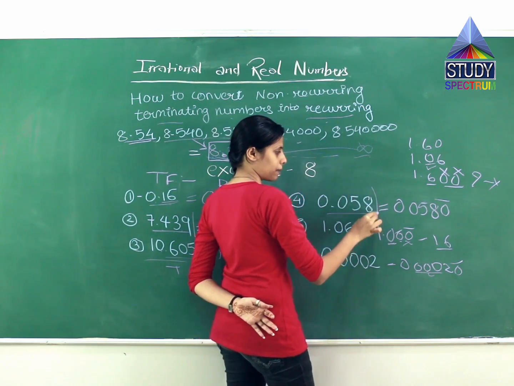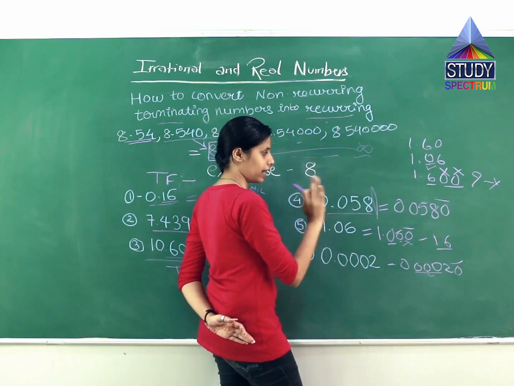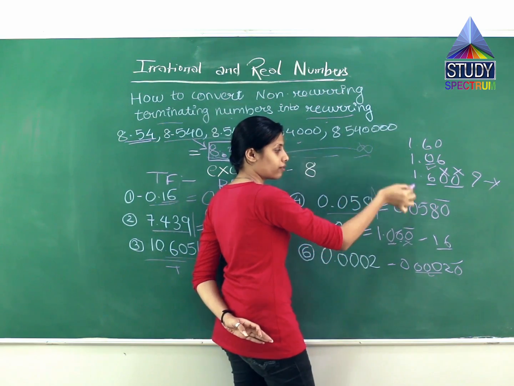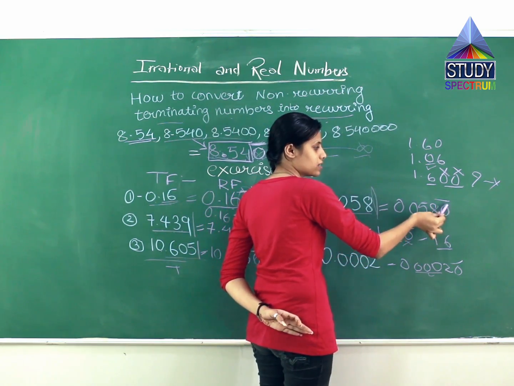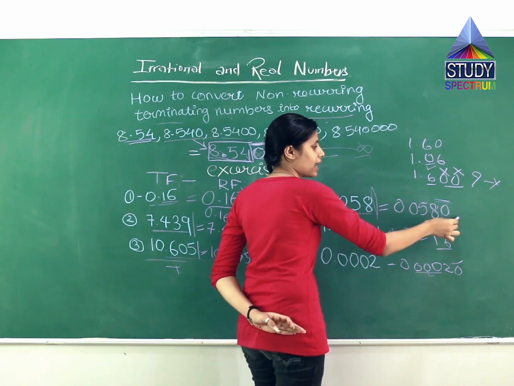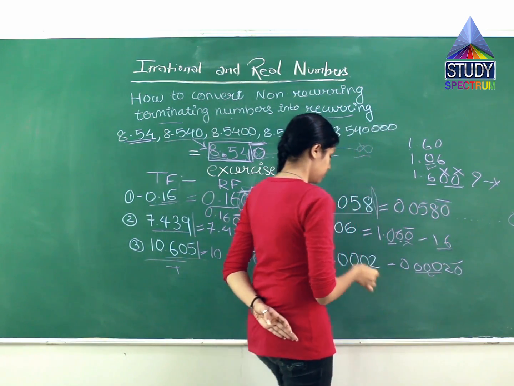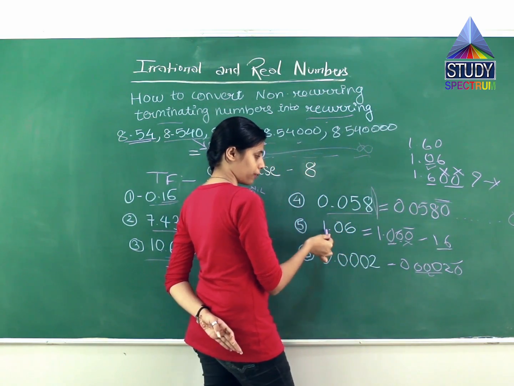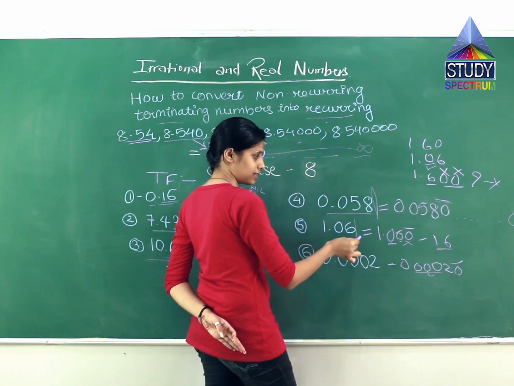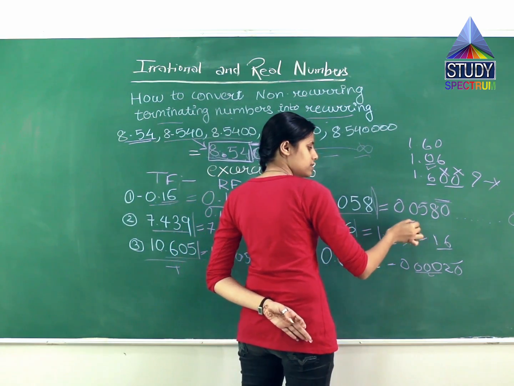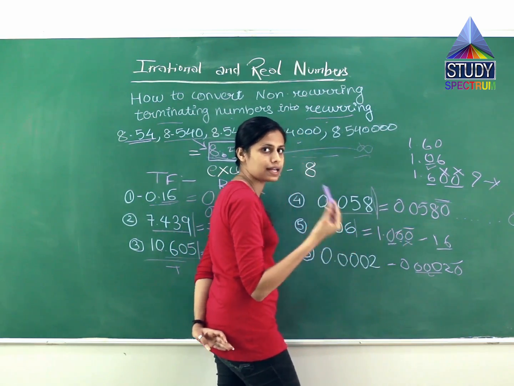Similarly with this number. This is a terminating number. 8 तक वो खत्म हो जाता है, सिर्फ 8 तक ही ये नंबर है. But we have converted it into a recurring form by just adding a 0 and a bar, making it a recurring one. This 0 goes on till infinity. Same with this number, it is 1.06. It ends at 6. But we have converted it by adding a 0 and a bar into a recurring form.